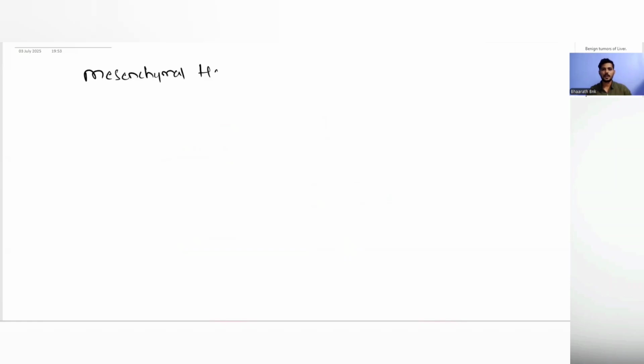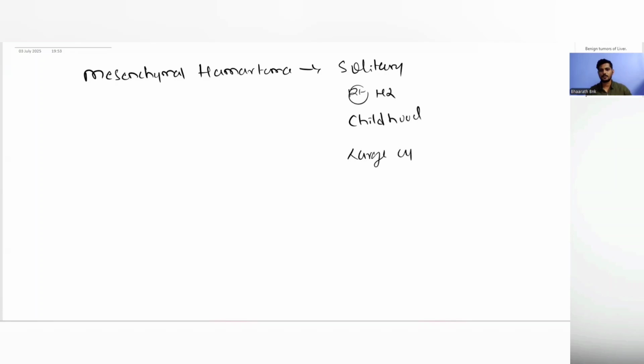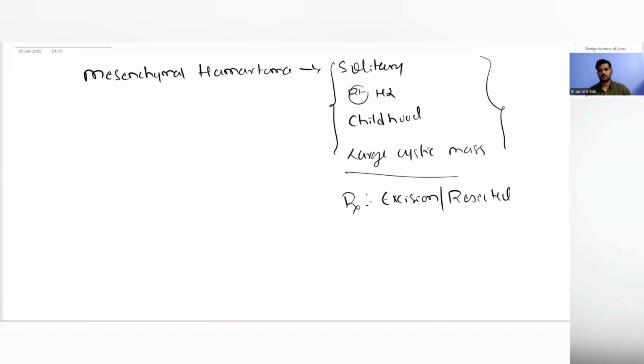This mesenchymal hamartoma of the liver is usually a solitary lesion and it is seen in the right hemiliver, especially in childhood. And this can produce a large cystic mass. It's a large cystic mass, solitary, seen in children and especially in the right hemiliver. So the treatment is excision, right? It has to be excised, it has to be resected. So the treatment is resection of this large mass as it causes compressive symptoms.